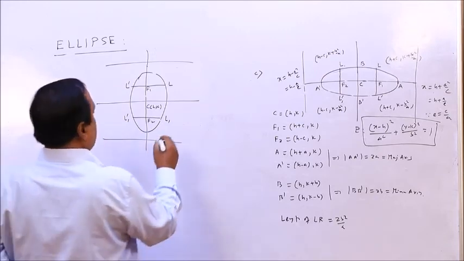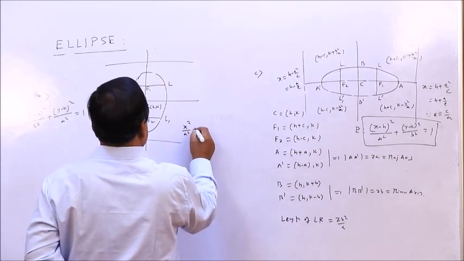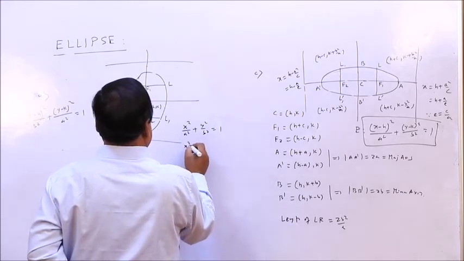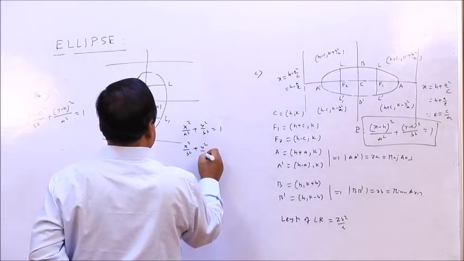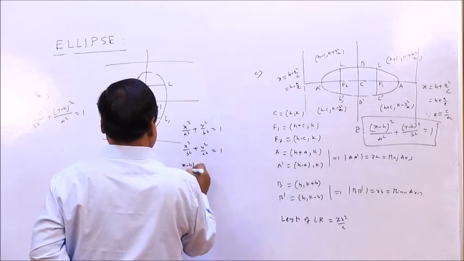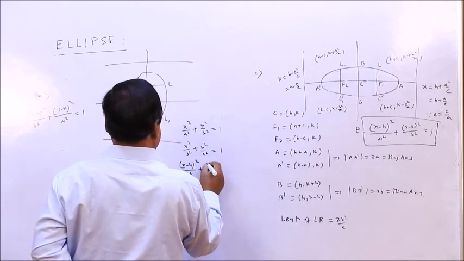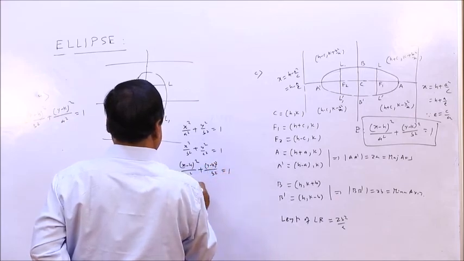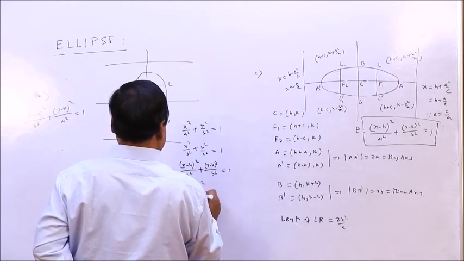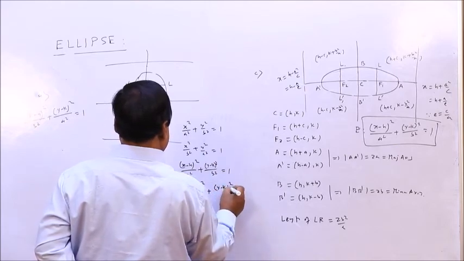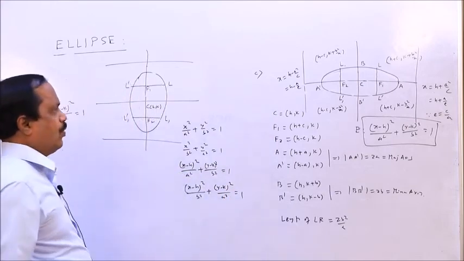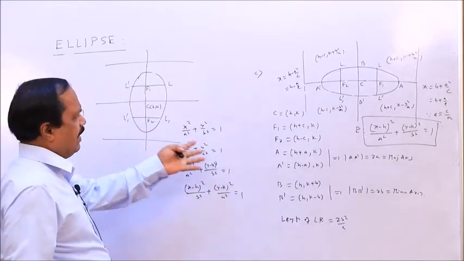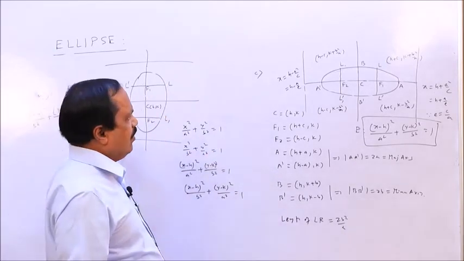What are the four forms? x square by a square plus y square by b square equal to 1. x square by b square plus y square by a square equal to 1. x minus h whole square by a square plus y minus k whole square by b square equal to 1. x minus h whole square by b square plus y minus k whole square by a square equal to 1. These 4 cases are the same thing. Here you can find it the same way. So this is all about the ellipse.